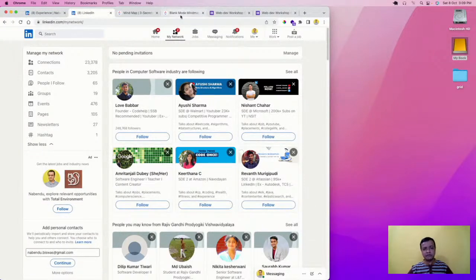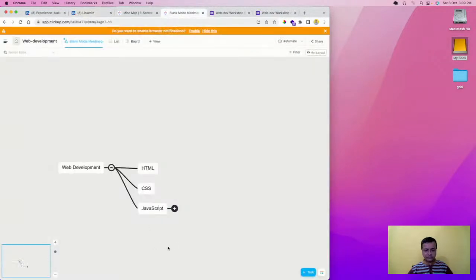So how are web apps made? Web apps are made with HTML, CSS, and JavaScript. In fact, not JavaScript, a library of JavaScript known as React.js. So React.js is there. React.js is required. So these four things are the top things right now which can give you a job very easily, if you know these four things.